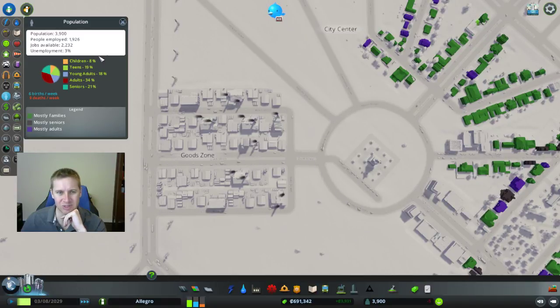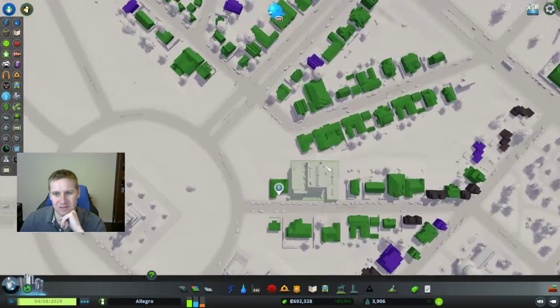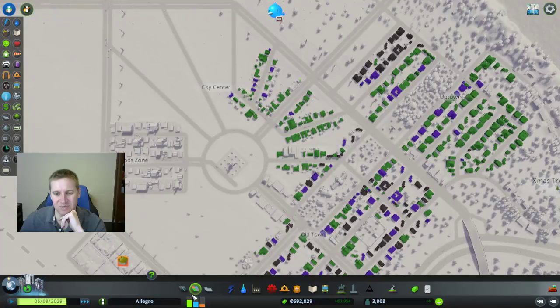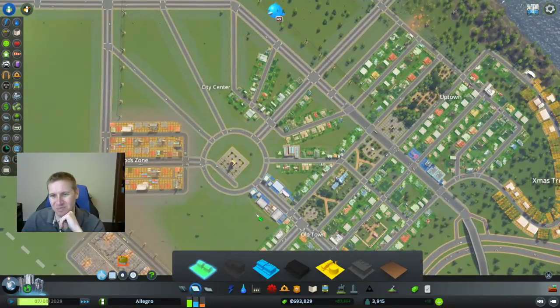I mean, that's a good distribution right there. So I shouldn't build more industrial though. I have enough industrial. I need to build more residential. Huh, how am I gonna do this? Should I just fill this all in with residential? That seems like so much so fast.